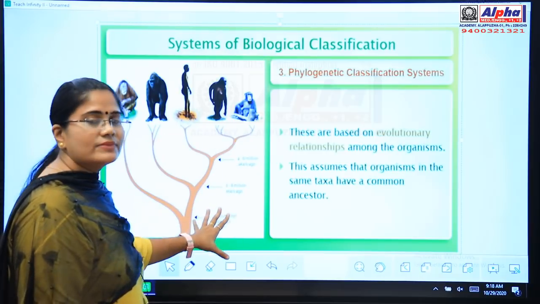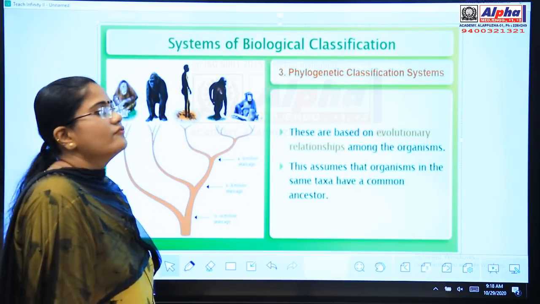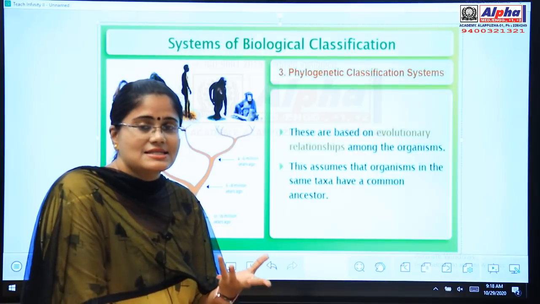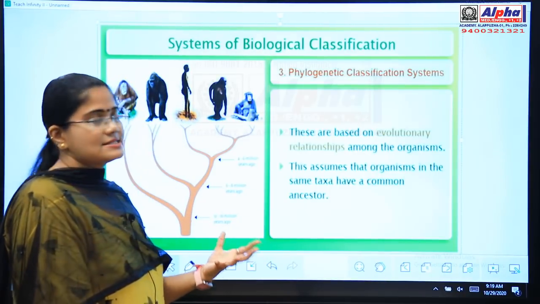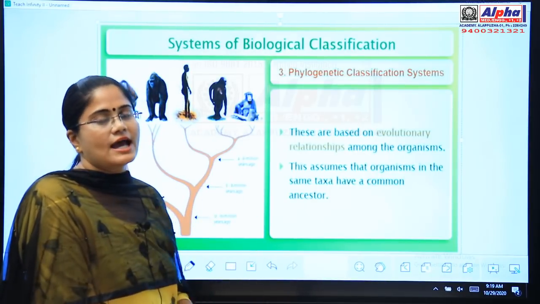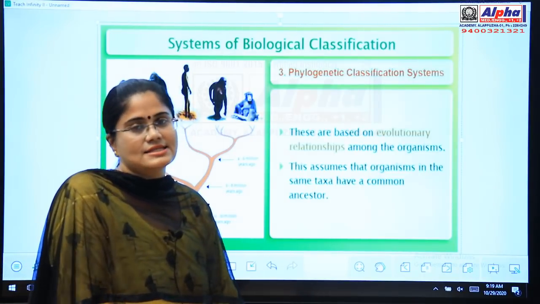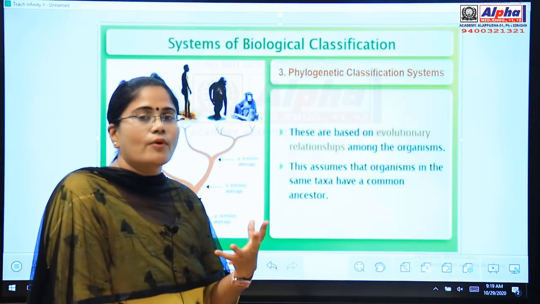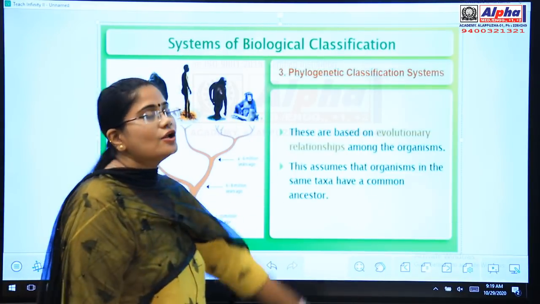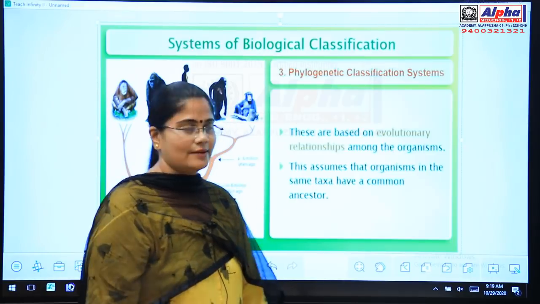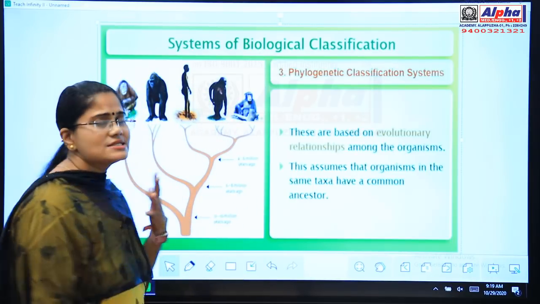In this system they are saying that we have a common ancestor. Each and every organism in this world has a common ancestor. That is the main point focused under the phylogenetic classification system.